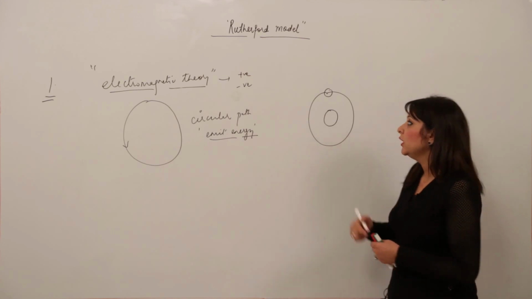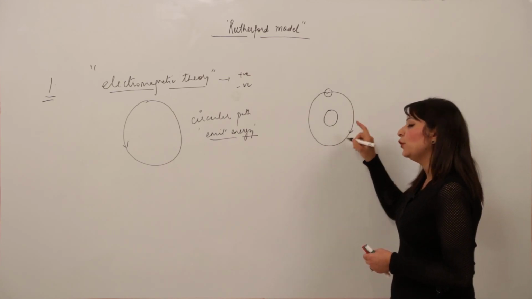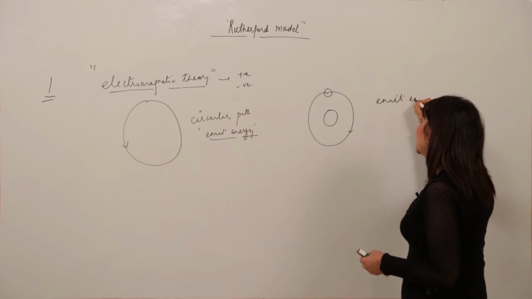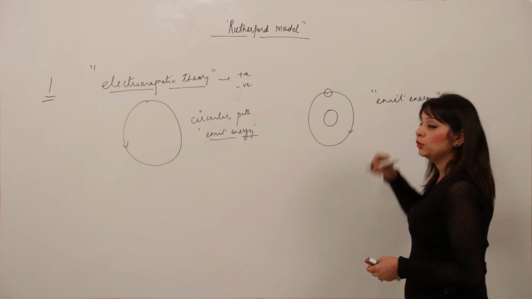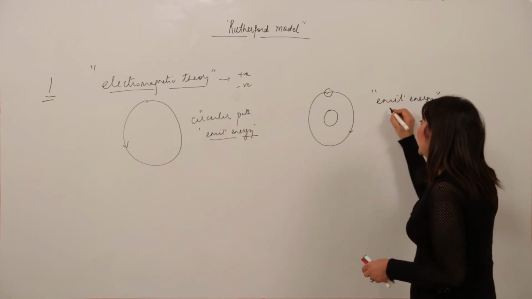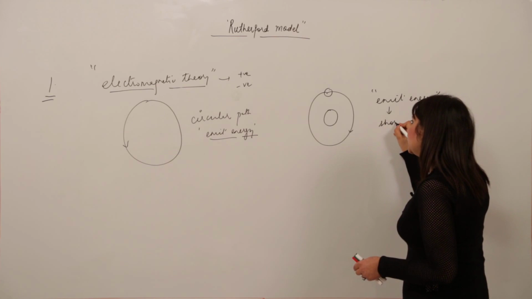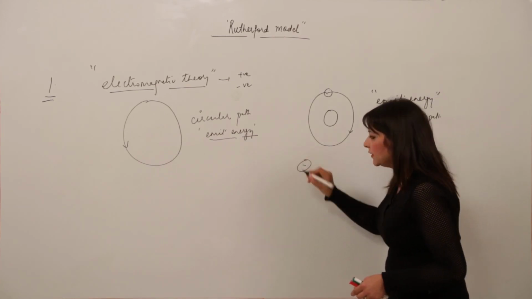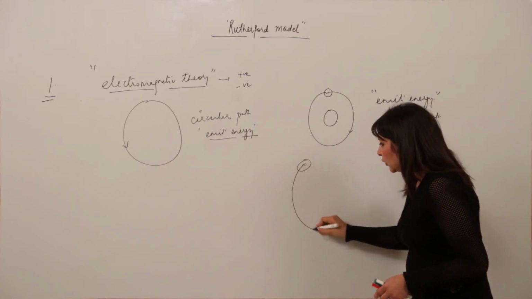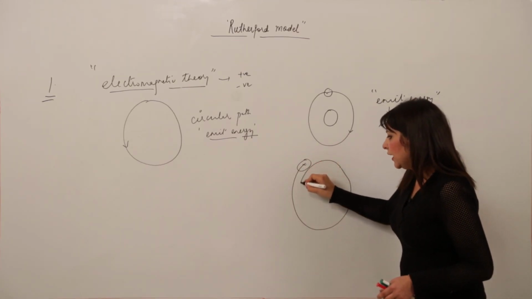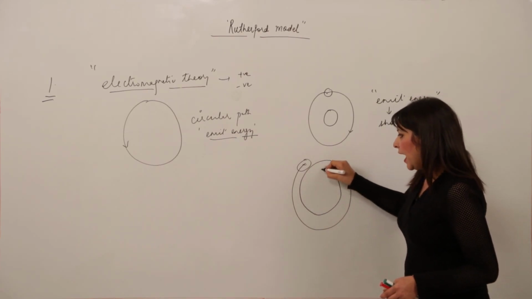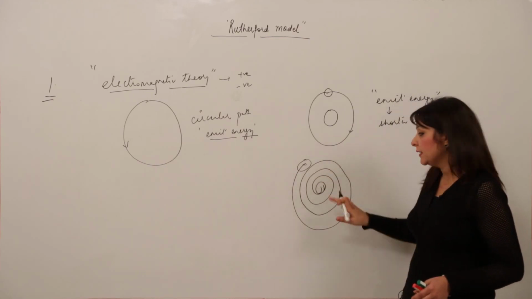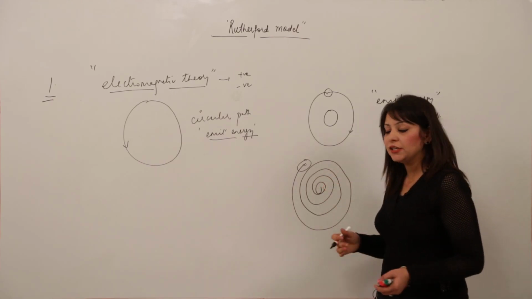According to Rutherford, this negatively charged particle is also revolving in a circular path. So that means it should also emit energy, right? And if it emits energy, it should shorten its path. See, if this is the negative charge, it is moving, so it is losing energy, which means it should shorten its path and spiral down into the nucleus as it is emitting energy continuously.